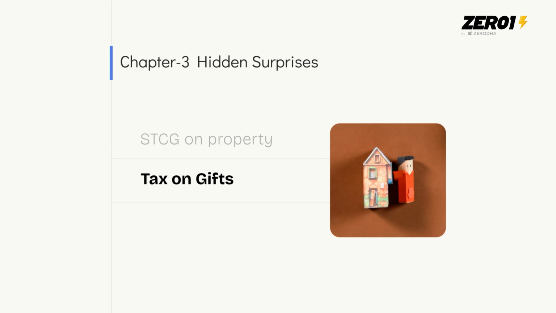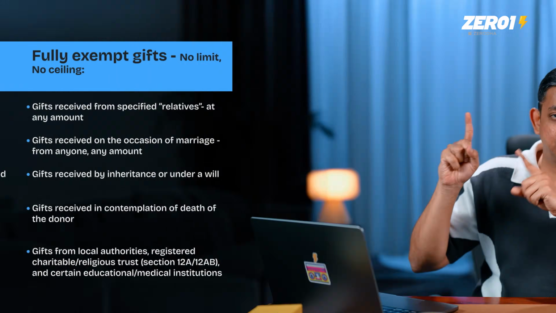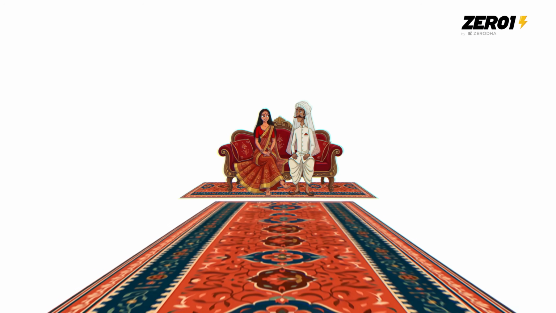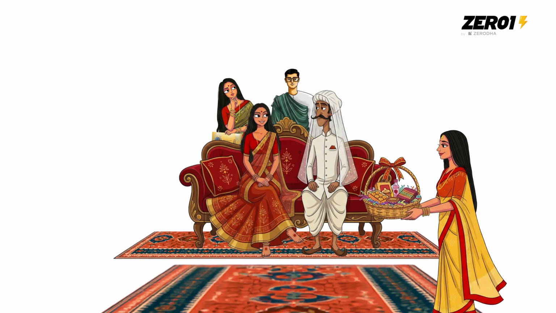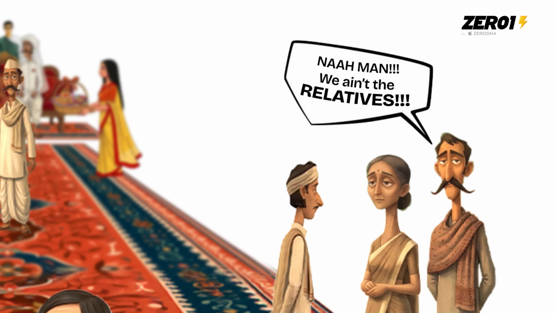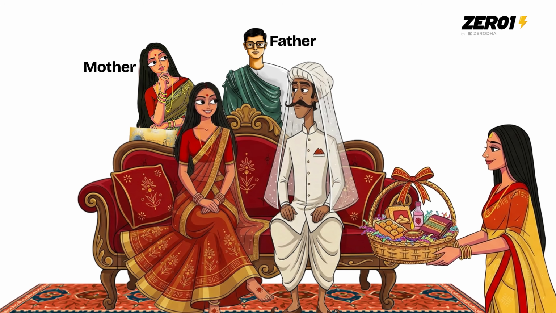And then we have a surprise on tax on gifts. Now, if you look at this over here, you'll see that some things are taxable and some things are not. And the word is relative. If your relative gives you money, then in some cases you do not pay any tax on it. However, the government's definition of relative is different from what you and I say. So our cousins, chacha, tao, they're not relative in this context. Only immediate family members are considered relative, and that becomes tax-free.